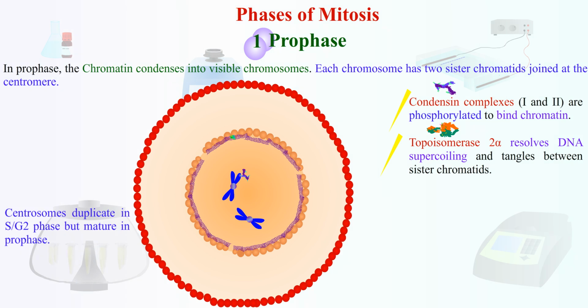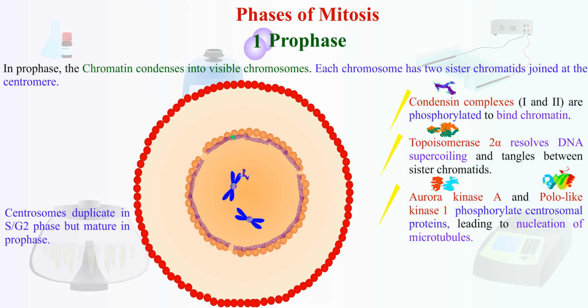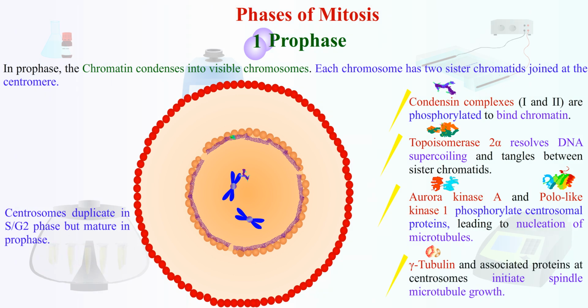Centrosomes duplicate in S/G2, but mature in prophase. Aurora kinase A and polo-like kinase 1 phosphorylate centrosomal proteins, leading to nucleation of microtubules. Gamma-tubulin and associated proteins at centrosomes initiate spindle microtubule growth. Spindle fibers begin forming between centrosomes, moving to opposite poles, setting the stage for nuclear envelope breakdown, which is completed